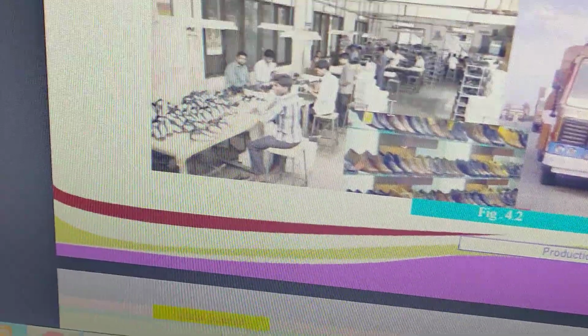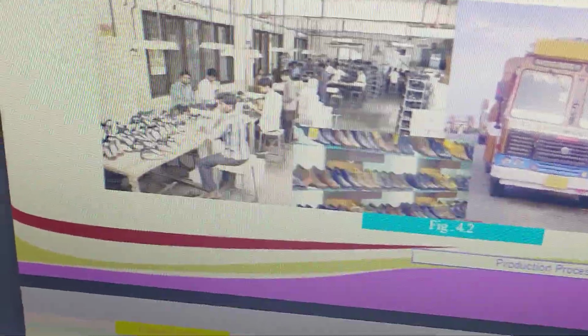Then next is raw materials. We all know for any production process, raw materials are necessary, because without raw materials we cannot make finished products. Then next, another important factor is money. We all know without money we cannot start a production unit. In order to buy a building, in order to buy machinery, in order to give wages to workers, we need money. Then water. These are the factors involved in the production of shoes.